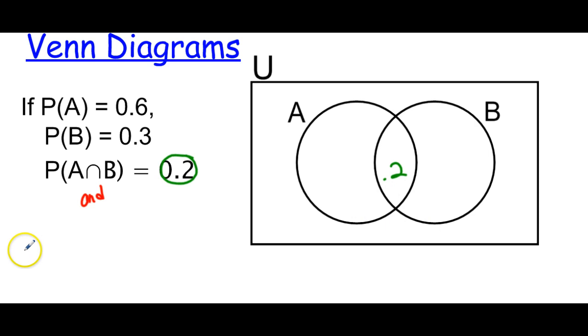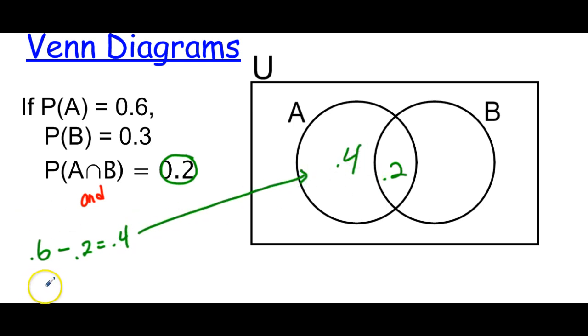To find A, we know that A is 0.6, but we already have the middle part, the intersection, which is 0.2, so we know that 0.4 will go right here. So this is going to be 0.4. 0.3 is for B. We already know we have 0.2 in there, so we have 0.1 left over. That's going to be right here, right?